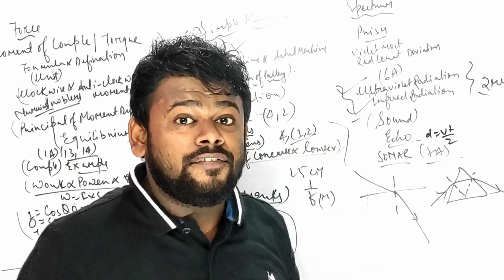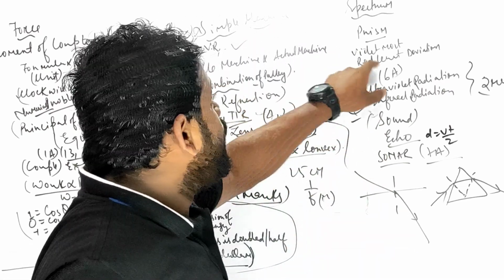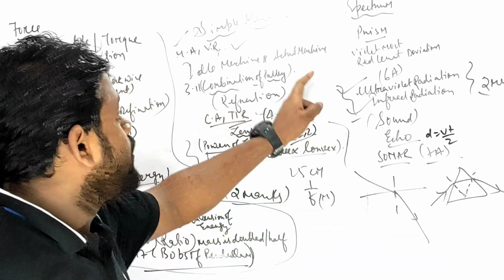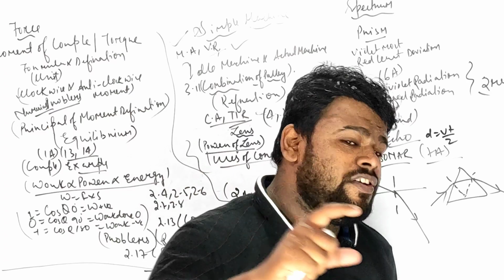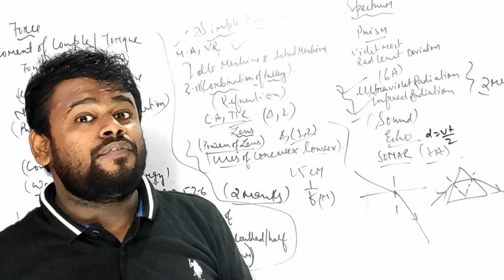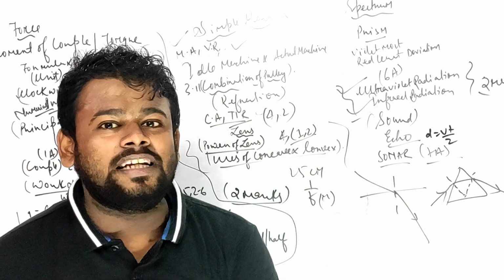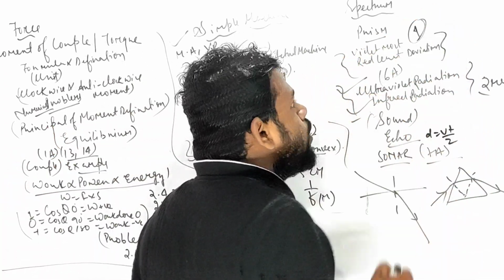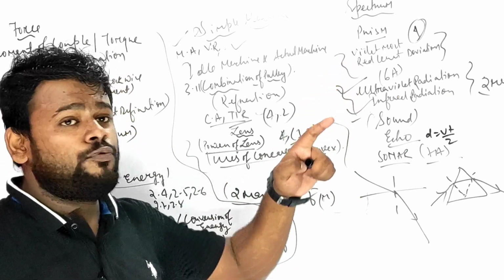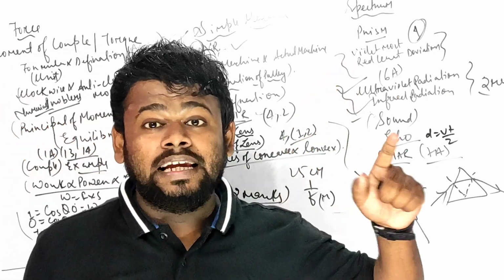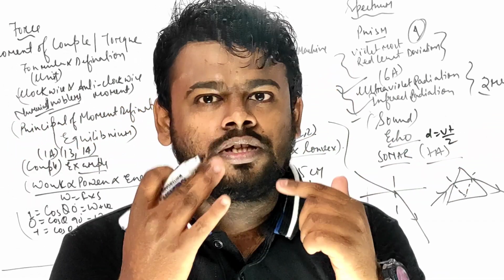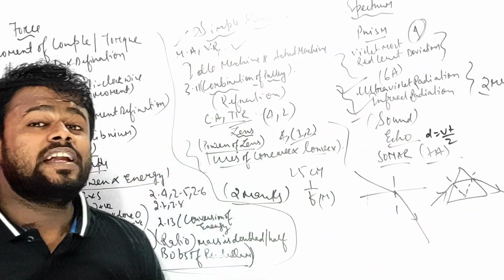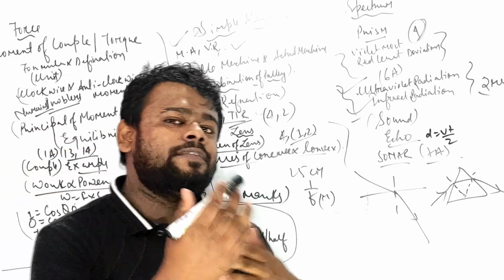And the most important thing I forgot: violet the most, red the least. In the case of visible light, we find violet deviates the most and red deviates the least. But whenever we do the experiment, it becomes vice versa, right? This is very important as well. Hot question, 1 mark definitely in your pocket. Why does violet bend the most? In visible light, violet bends the most and red the least, and in the experiment it is vice versa.